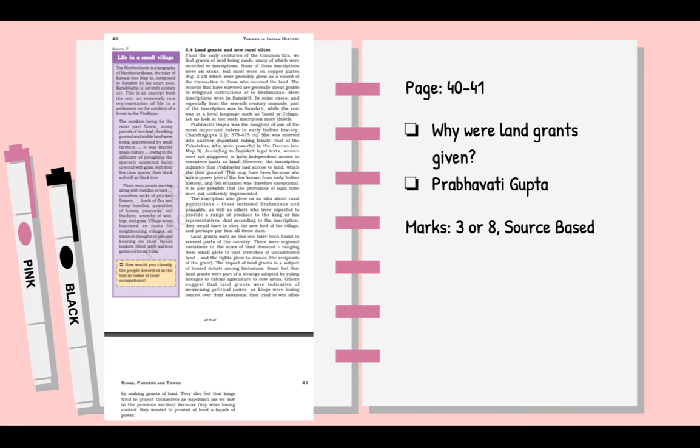Then when we look at pages 40 to 41, you have the concept of land grants and why they were given. And yes, Prabhavati Gupta is very, very important, and why her land grant is considered to be so exceptional. So it could come as a 3 marker, an 8 marker, or even as a source based question, because we do have a paragraph on Prabhavati Gupta on page 41.